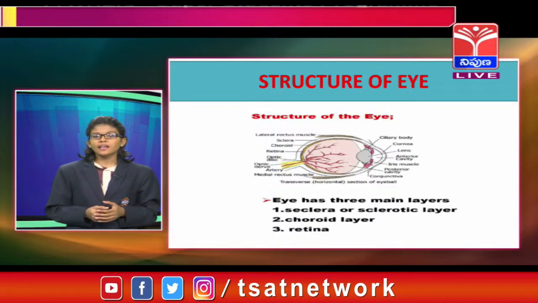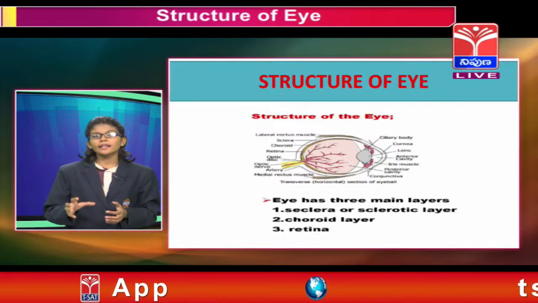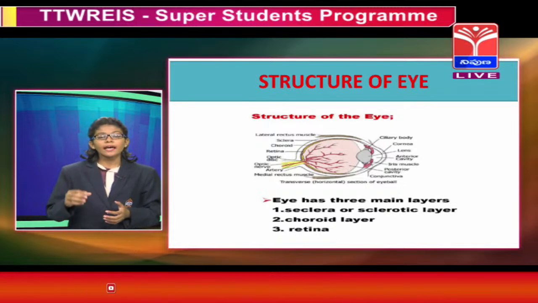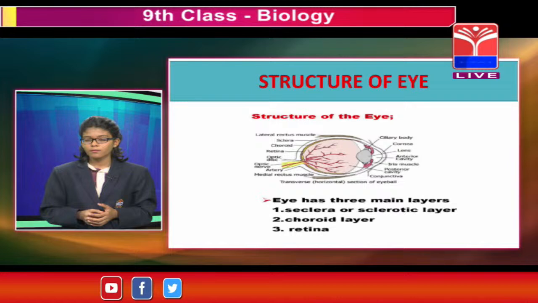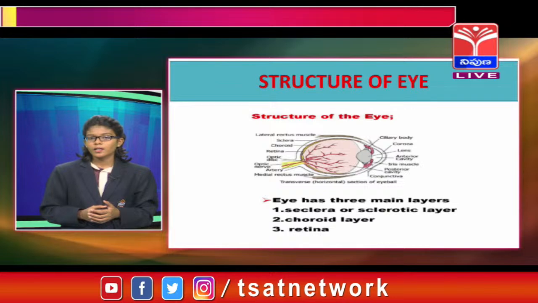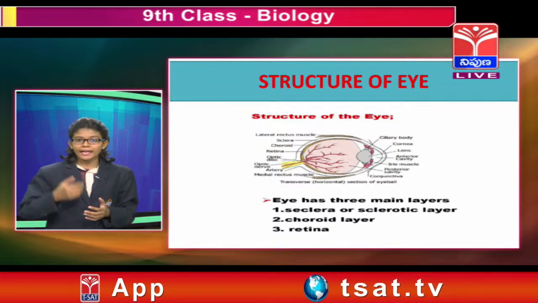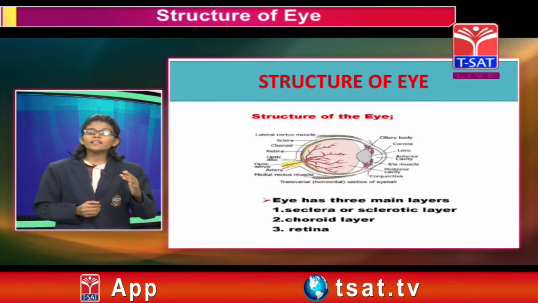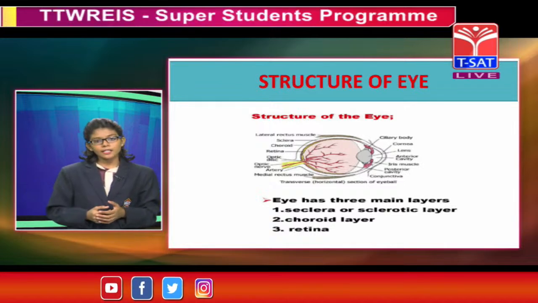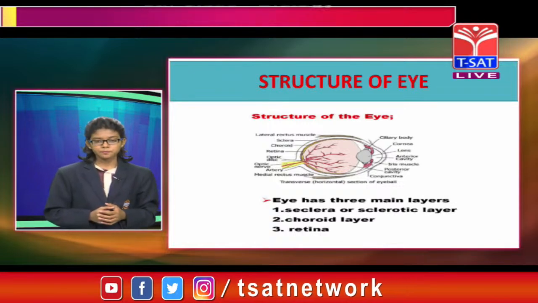The second layer is the choroid layer. The choroid layer is black in color and contains a lot of blood vessels. It encloses the eye except the part of the pupil. The part formed around the pupil is the iris. The radial and circular muscles are present in the iris. The biconvex lens is present immediately behind the pupil, attached to the ciliary muscles and the suspensory ligaments.